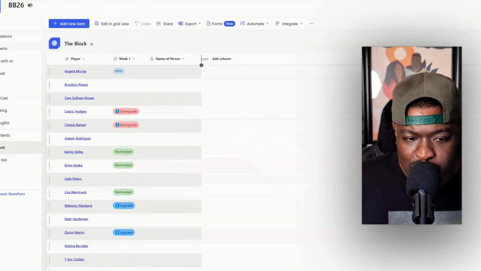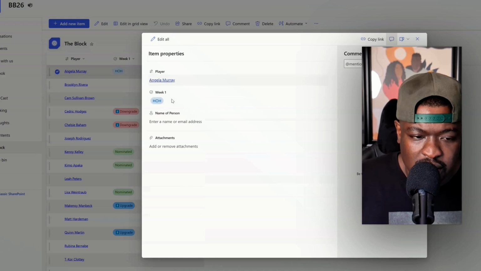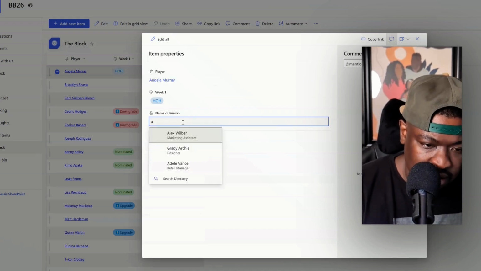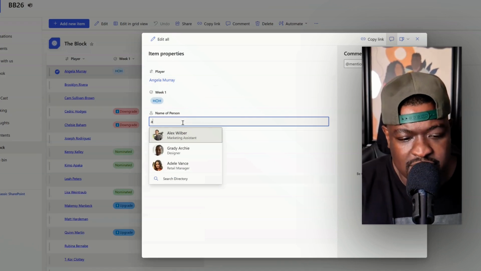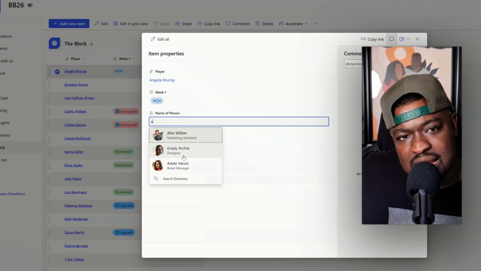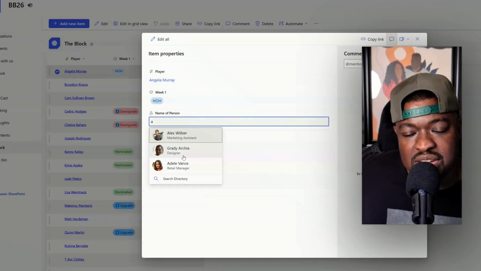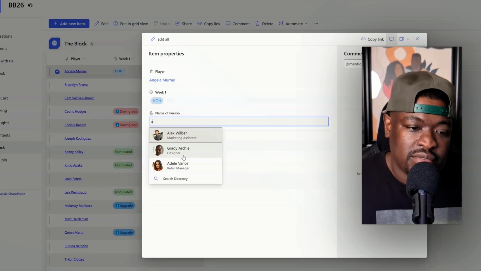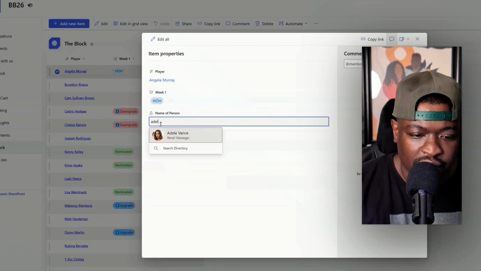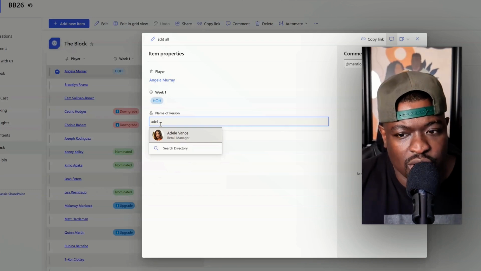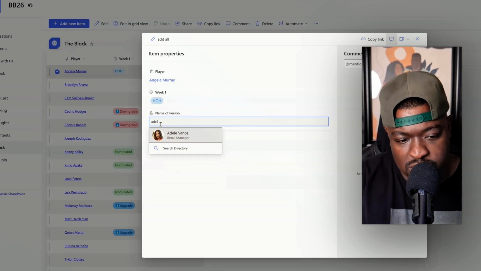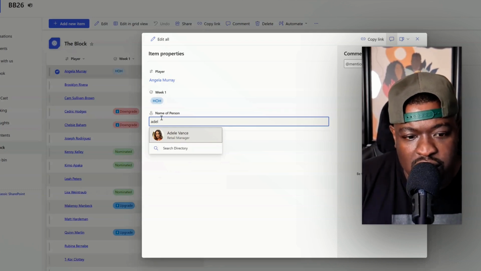And with this kind of column, a people column, you'll see that if I type A, it pulls up Alex and Archie and Adele. Because what this type of column does is that it looks at everyone inside of your organization. Everyone in your organization that has an active account will be seen here once you start to type. And as you type, it'll filter for who you're actually looking for. So this is a great column to use when you want to track people. It'll just connect to your Active Directory and give you everything that you need.